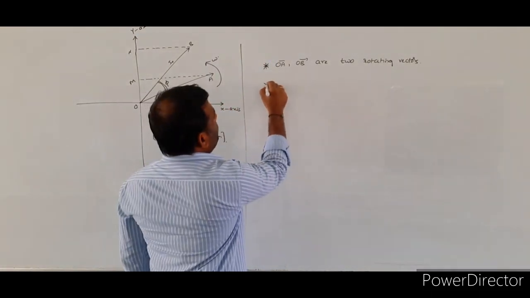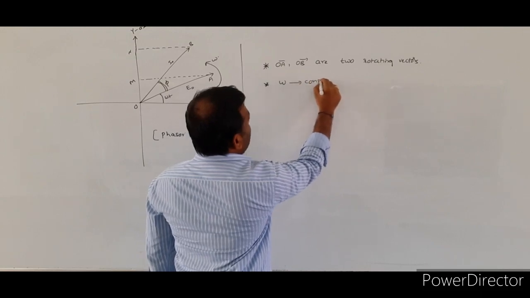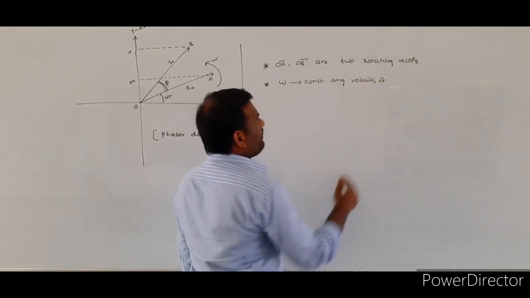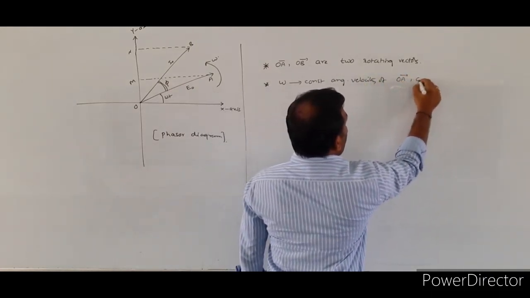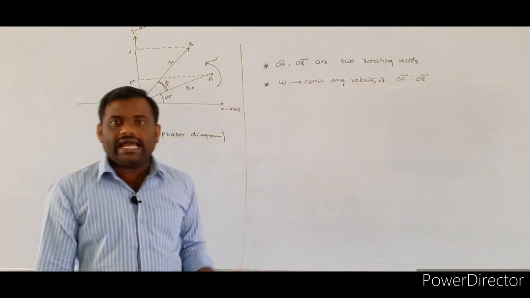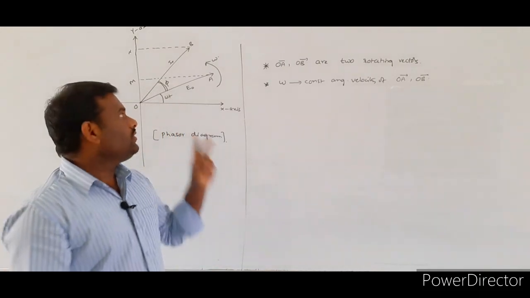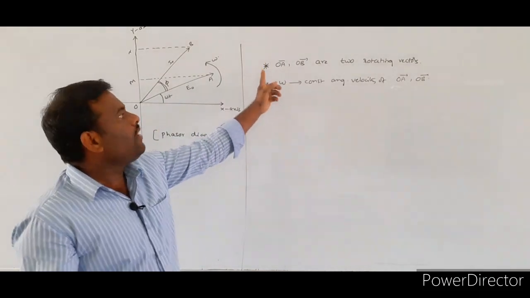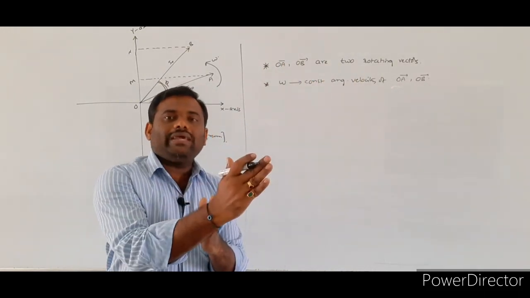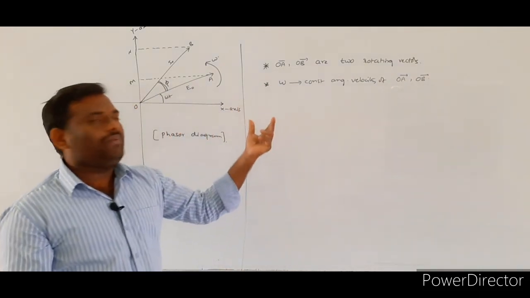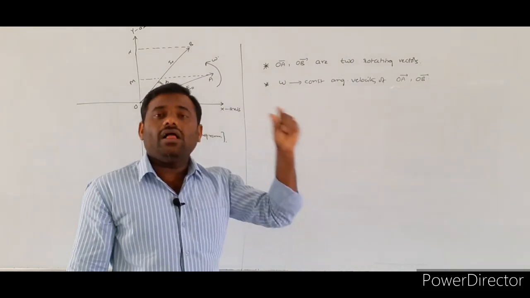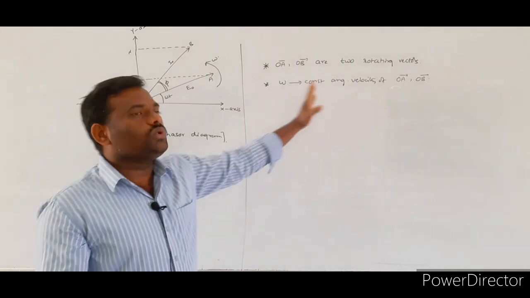So here omega is indicating the constant angular velocity of rotating vectors OA bar, OB bar respectively. To represent the phasor diagram, I consider the two rotating vectors, taken as OA bar, OB bar. While these vectors rotate in the anti-clockwise direction, they will have a particular angular velocity, so omega indicates the constant angular velocity of the two rotating vectors.